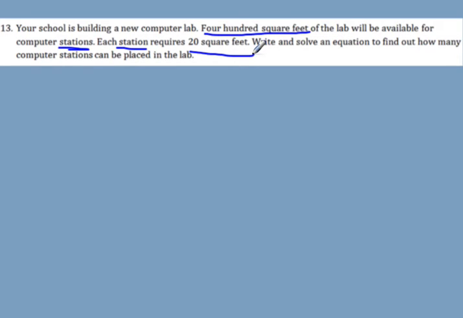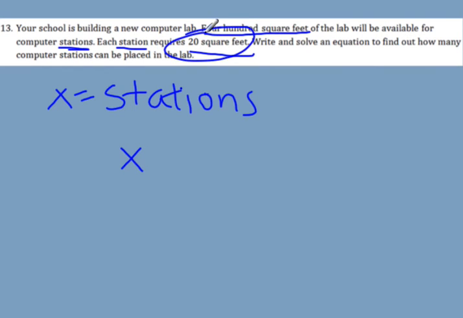So first thing I need to do is figure out what I want to find, and that's the number of stations. So that's what I'm going to assign my x to. My x is going to represent the number of stations. So I think about, okay, for every x station I put in there, it's going to take up 20 square feet. Okay, well, how much square feet do I have? Well, that's 400. So here's my equation: I have 20x is equal to 400.